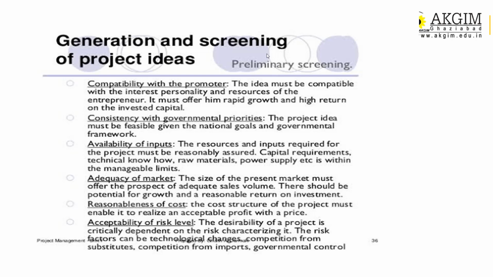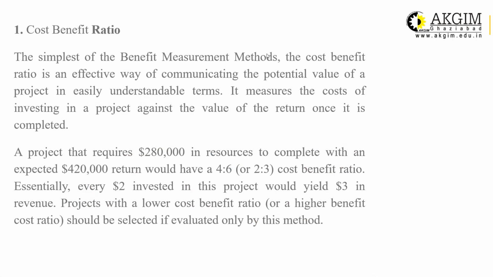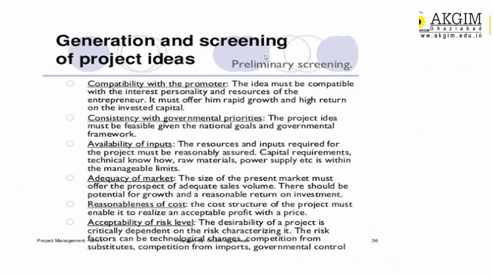The risk factor can be technological change, competition, substitution, competition from exporters, government control, whatever the risk is. You have to analyze the risk, then check the acceptability level, whether that risk is acceptable to you, and whether you have a strategy to mitigate the risk or not. Then only can you start your project. So in the preliminary screening, you have to evaluate the risk level too. These are a few methods by which you can select your project. They are very helpful techniques in the selection process.